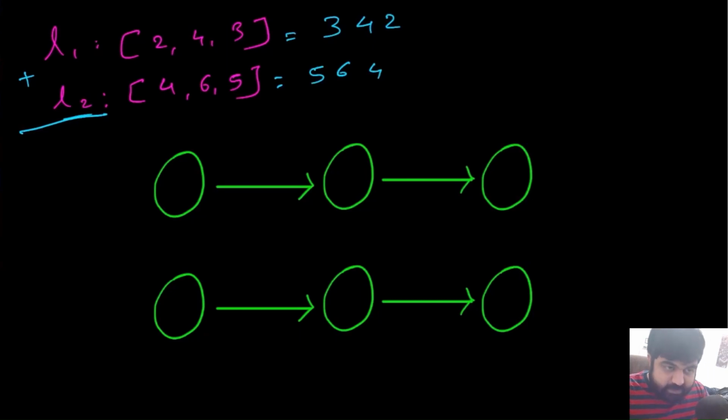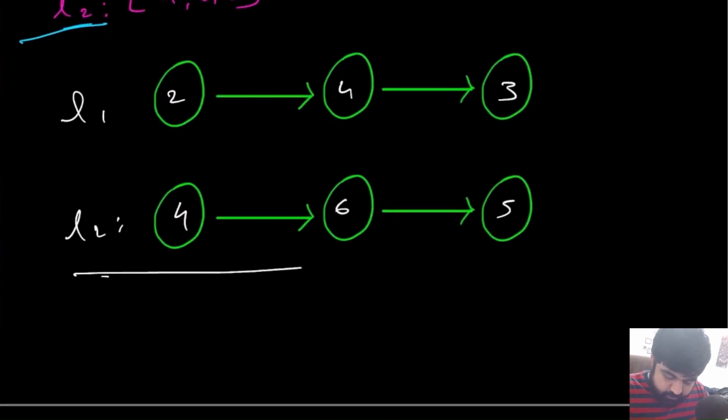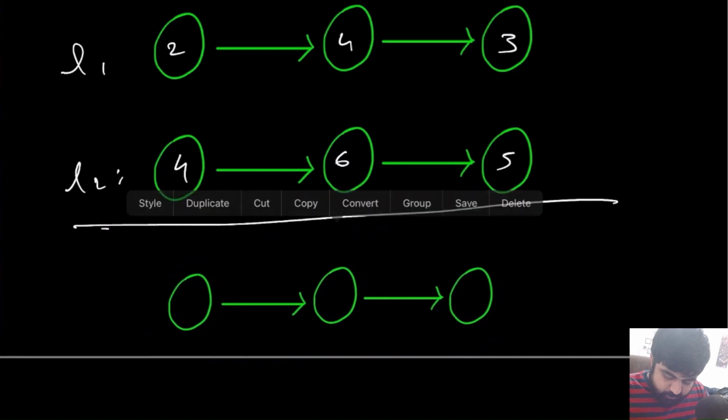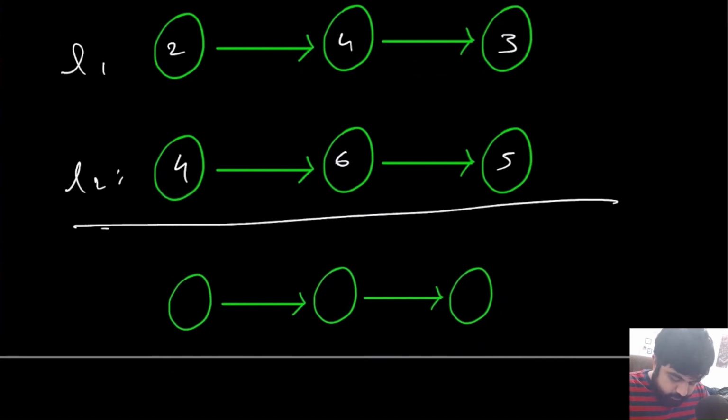So the logic is going to be quite simple. Let's try to understand this with an example. Basically, in this case, the two linked lists are 2, 4, and 3. So this one is linked list 1, and linked list 2 is going to be 4, 6, and 5. Now if we want to do the sum of these two and store it in the result, the answer is going to look something like this. First of all, we are going to do the sum of these two values, 2 and 4. So the answer is going to be 6. We can put 6 directly over here.